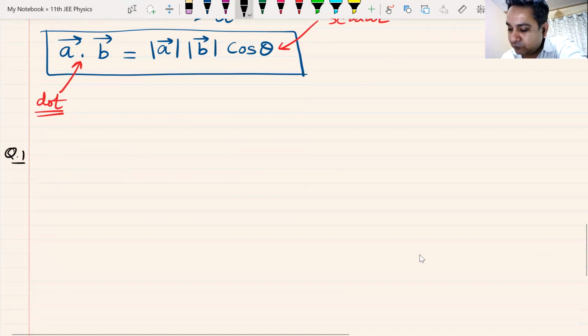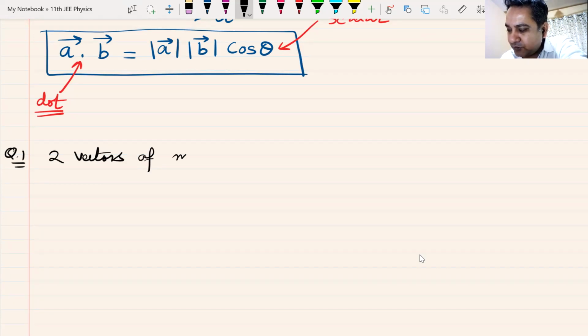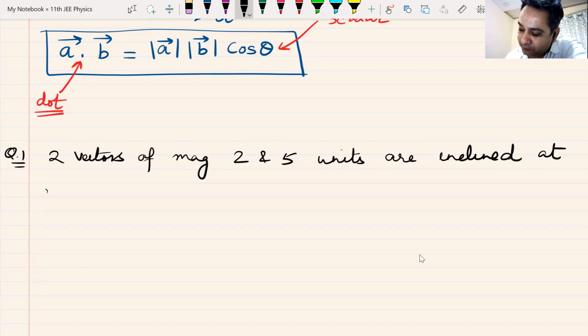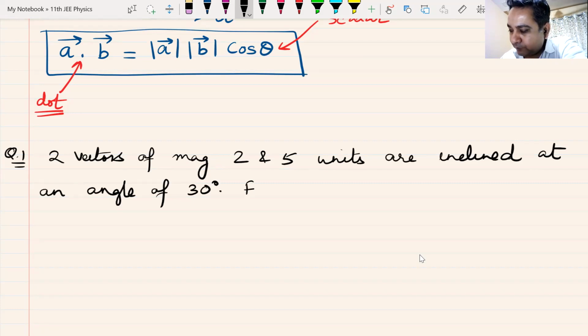Question. Two vectors of magnitude 2 and 5 units are inclined, means angle, inclined at an angle of 30 degrees.